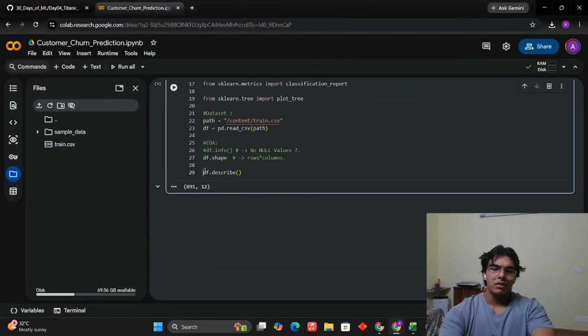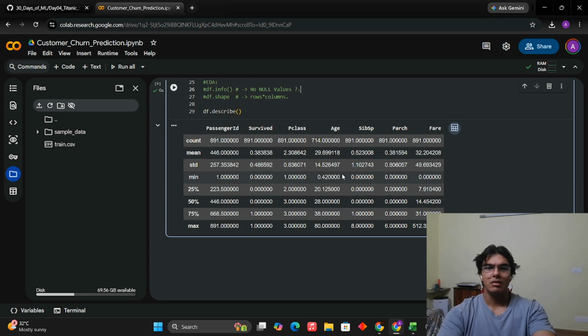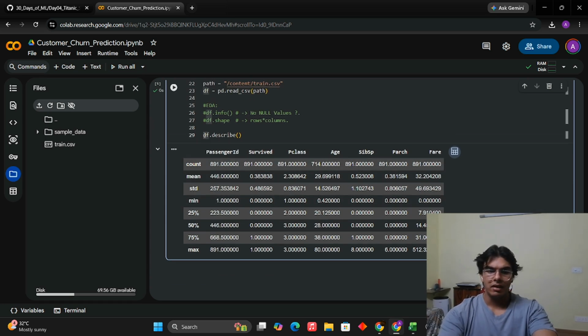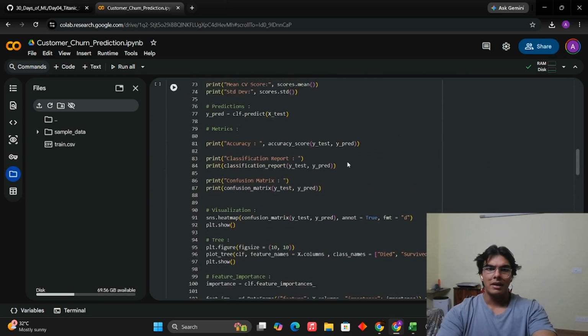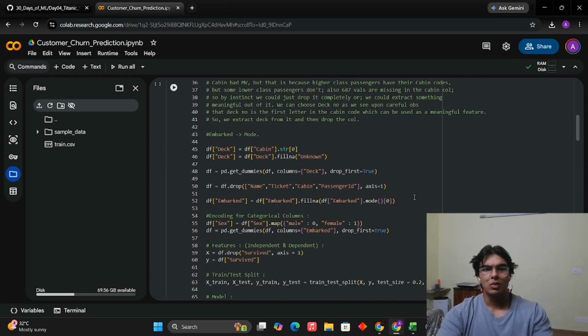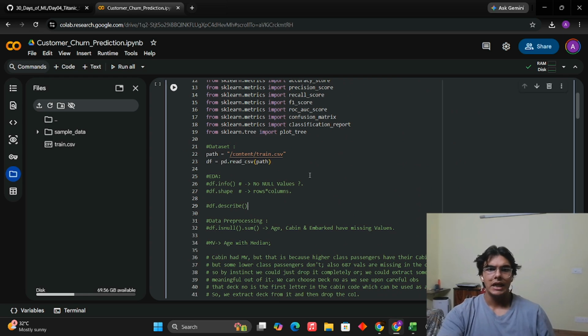df.describe gives us the statistical information about the data set. Again, very old. So you get the count, mean, standard deviation. We did this in the last one as well. This is all very typical. That's it for the EDA. I don't think we have anything else because the model and the data were pretty straightforward. So this is where we ended the EDA.